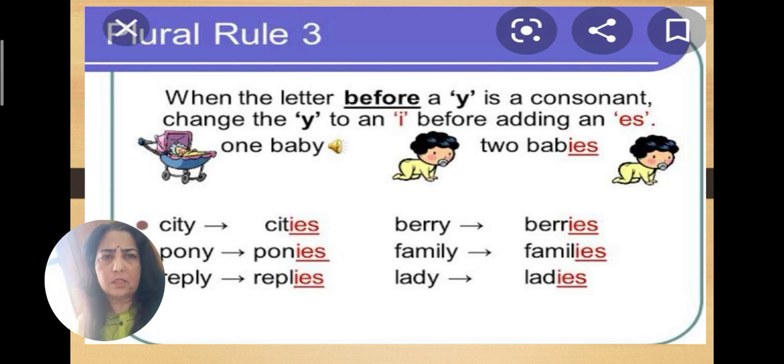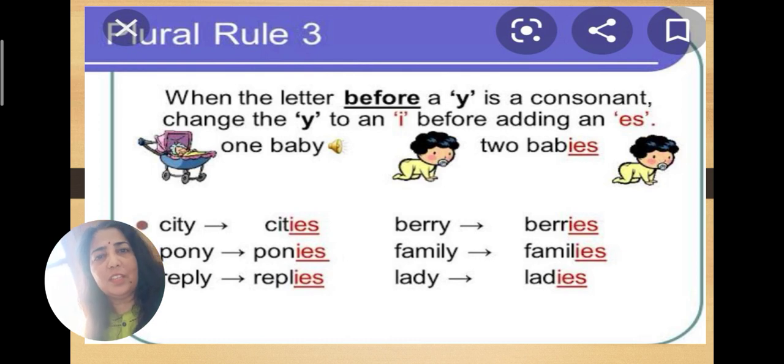For example, city, C-I-T-Y. Just before that y, T is there, and T is not a vowel. So cities, y is changed into I, C-I-T-I-E-S. Berries, families, ladies, replies, ponies and babies.